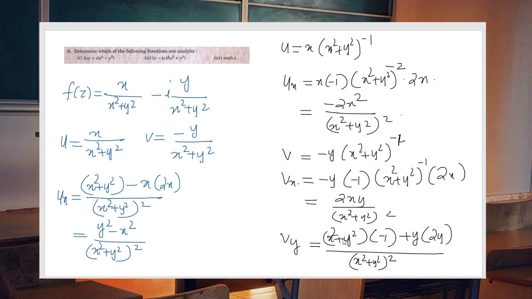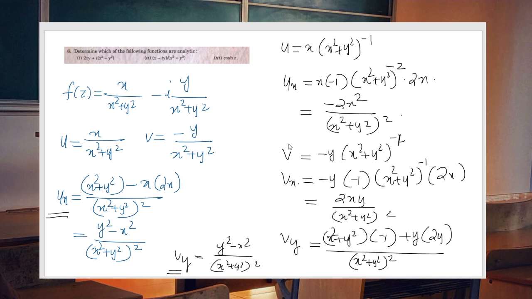So this becomes minus x square minus y square plus 2y square. So this is equal to y square minus x square divided by x square plus y square whole square, that is vy. So what you can say, ux is definitely equal to vy, no doubt.